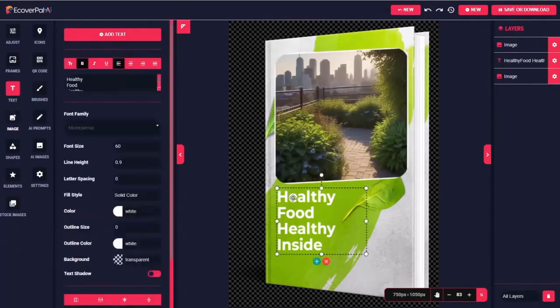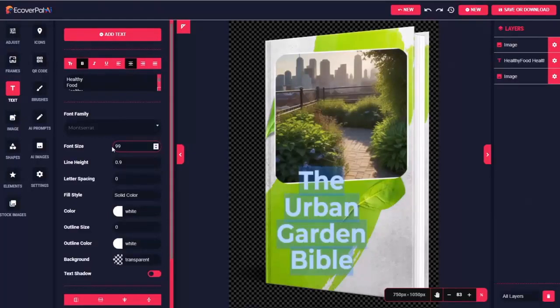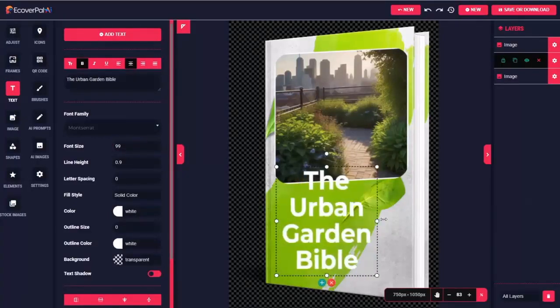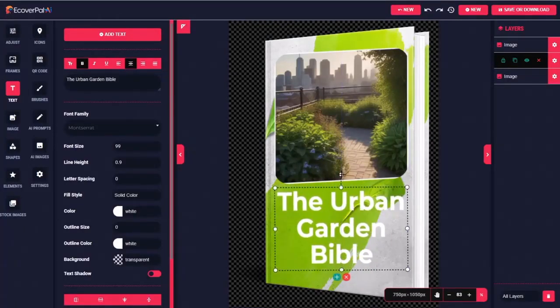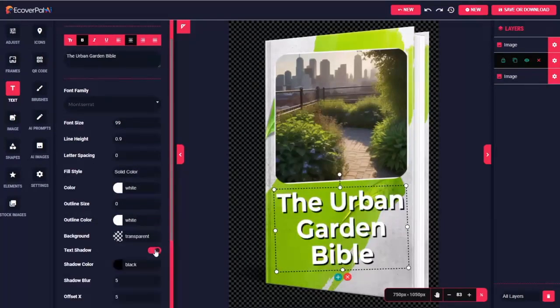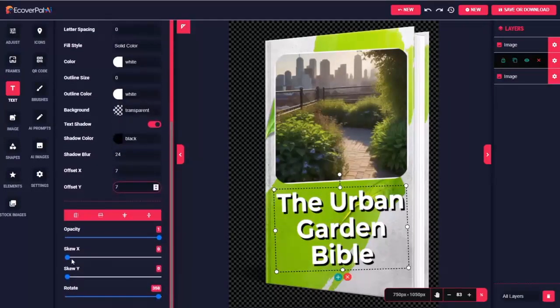Then I'm going to come down and give this book my title. Let's call it The Urban Garden Bible. Center that text, and let's make it bigger. Drag it into place. I'm going to rotate this one just a little bit as well. Let's try text shadow. It looks pretty good. Let's increase the blur of the shadow. And maybe offset it just a little more. Lastly, I'm going to skew it just a little also.